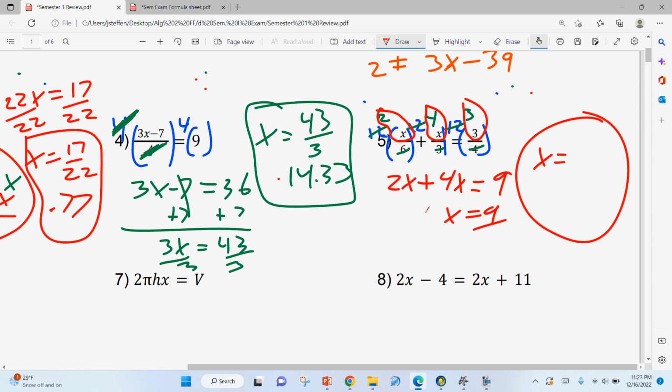which means, quick fix, that means this is 6x, so divide both sides by 6. 9 over 6 as a fraction is 3 over 2, and 3 over 2 is 1.5. So that should be the answer to that one.